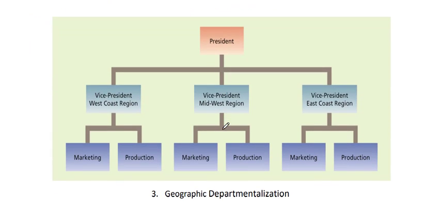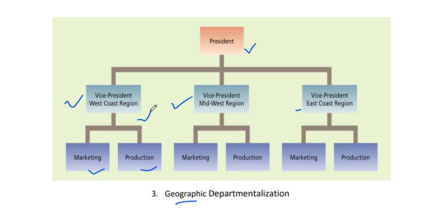Next, geographical departmentalization. Geographic means location. So simply the president and CEO have at the bottom a vice president of west region, midwest region and east coast region, and then we have a marketing and production department, finance department, just like that, based on location. Let's take the example of McD or Domino's or Burger King.